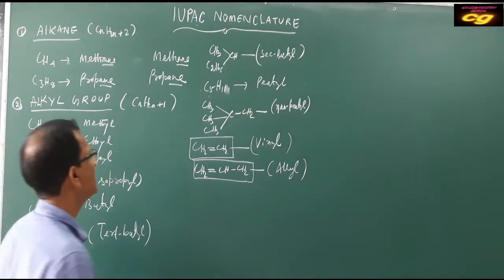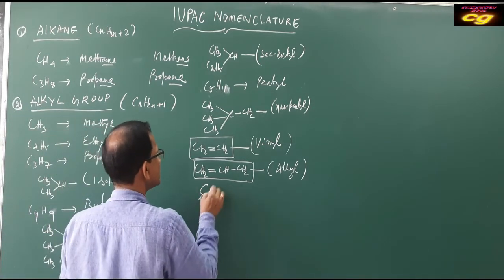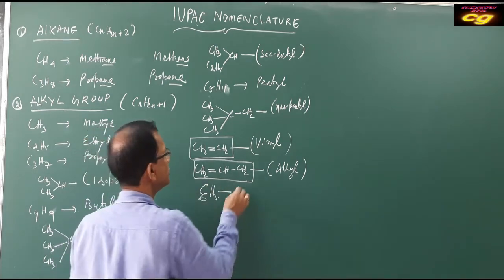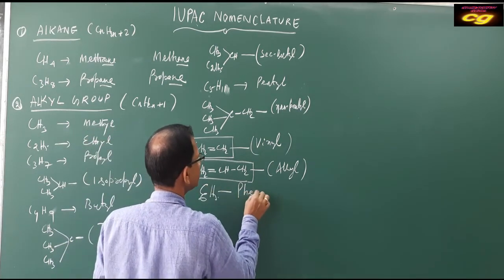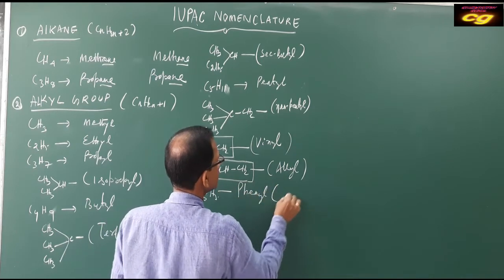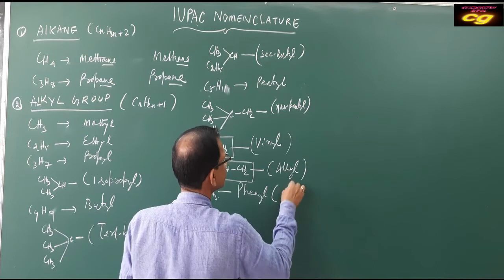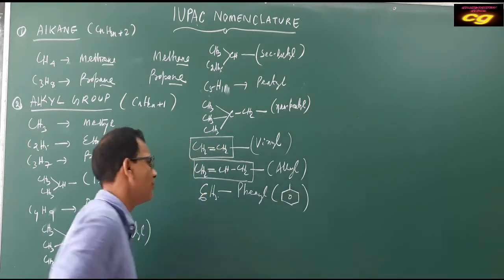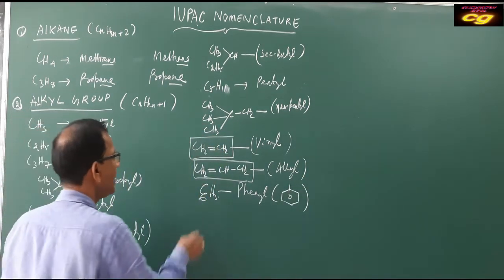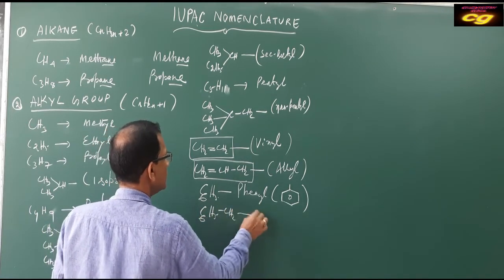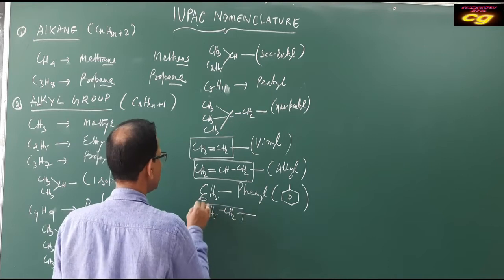Then this group, C6H5, has a cyclic structure. This is called phenyl. It is also written like this, the phenyl group, in short form. And C6H5CH2, this group combines both.